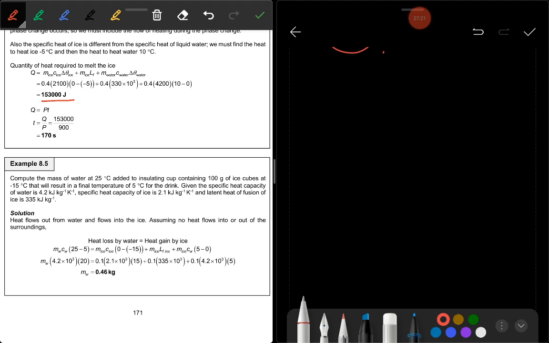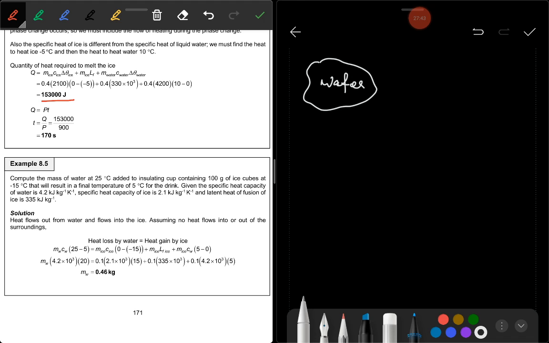So the mass of water, for example, water.